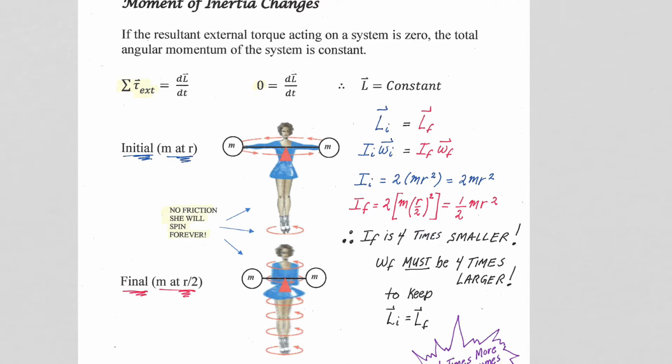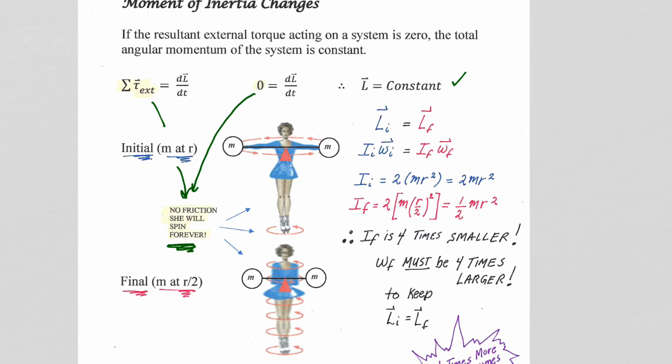So if the ice skater puts herself into a spin, for our analysis, we're assuming that there's no friction in the problem. So as it says here, no friction. Theoretically, she will spin forever. No air resistance, no friction between her skates and the ice. That means there are no external torques to stop her from spinning. So dL/dt is zero, angular momentum is constant.